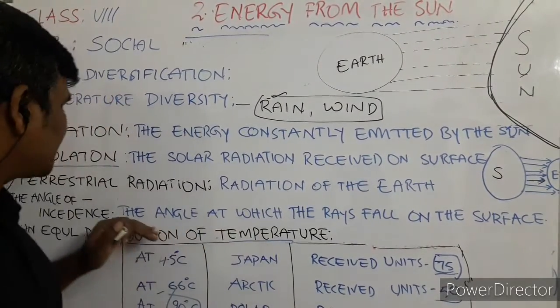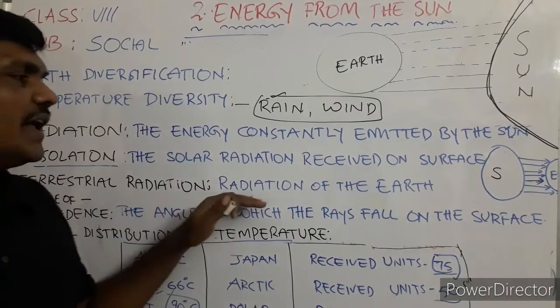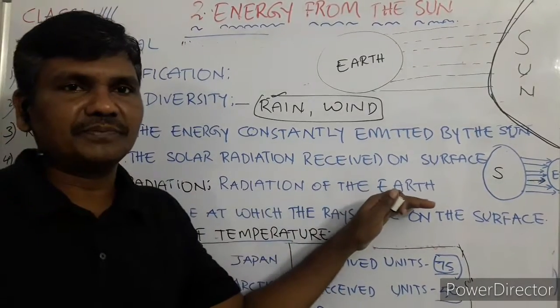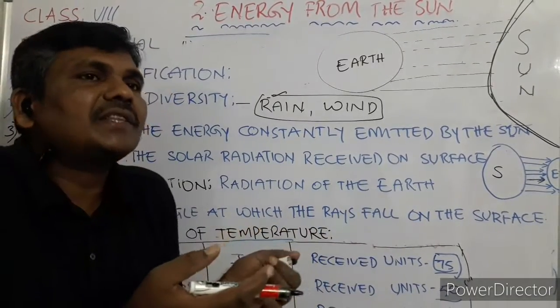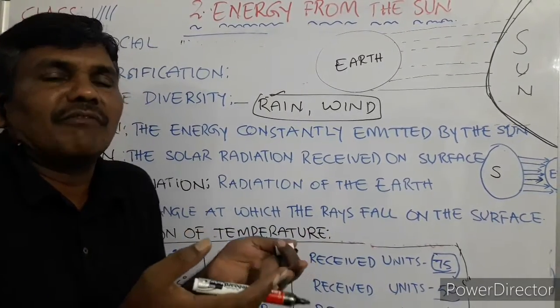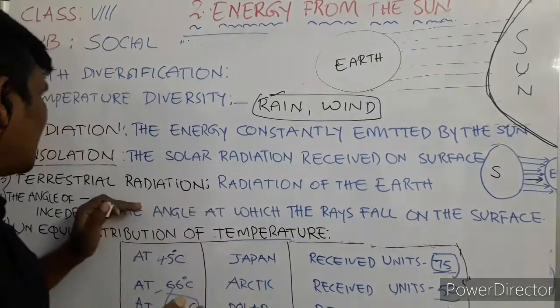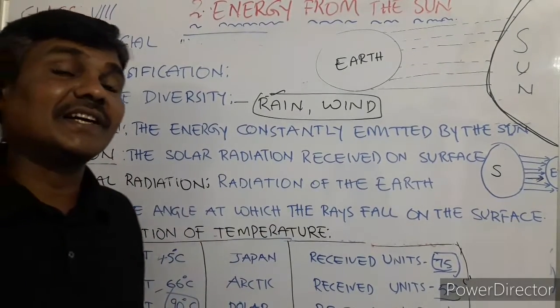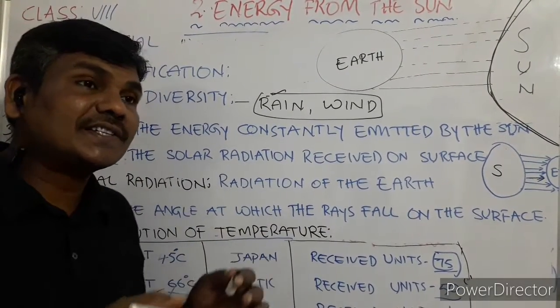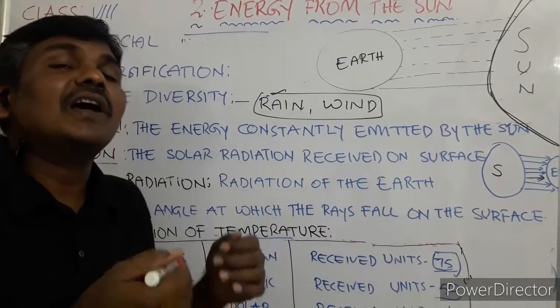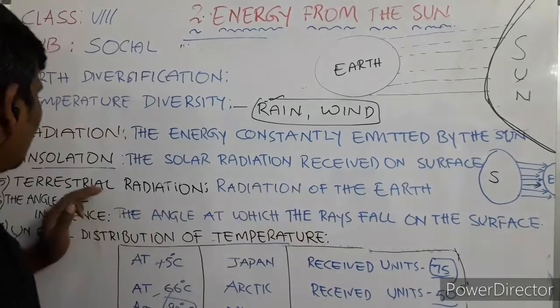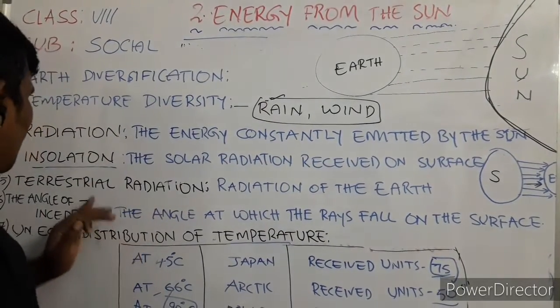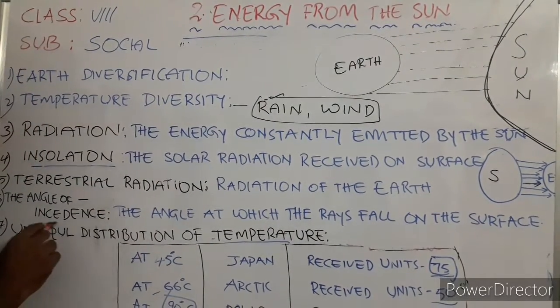What is meant by terrestrial radiation? See, it is radiation of the earth. After insolation, the earth becomes warmer. That warming is what we call terrestrial radiation. Terrestrial, terrain, means land, the surface of the earth. Now next, what is meant by angle of incidence?